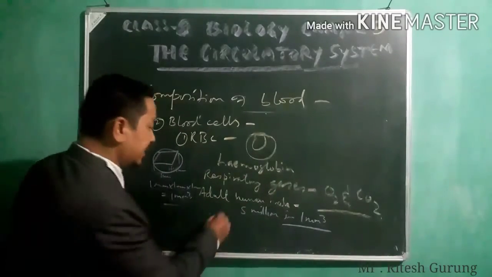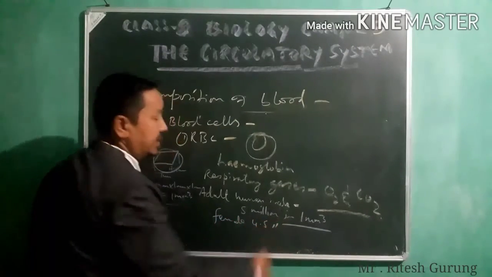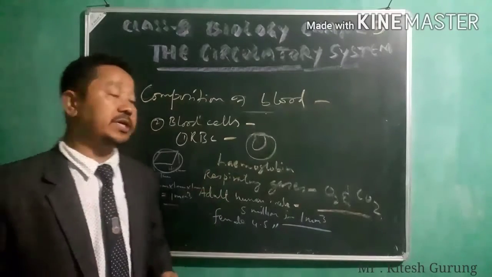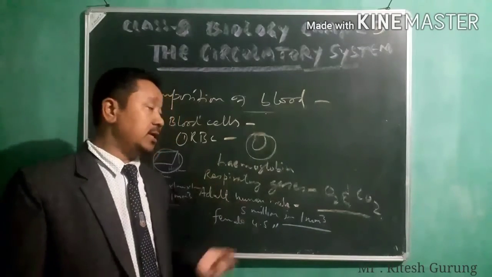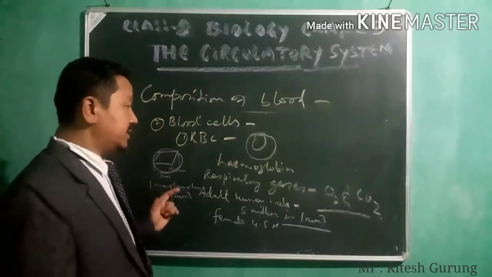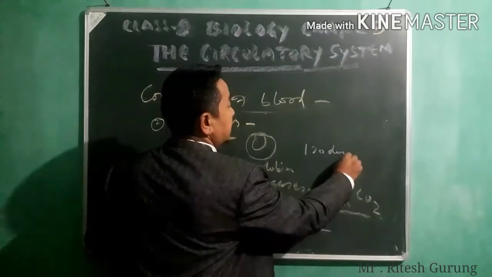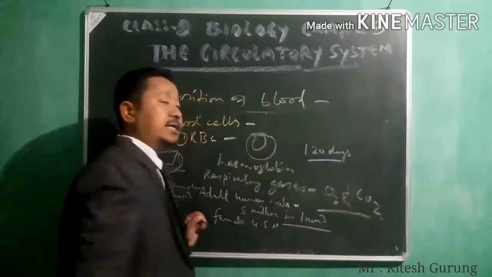Whereas in case of female, it is 4.5 million. So that's the counting of RBCs in the blood of human beings. Then your RBCs survive for 120 days. The average lifespan of RBC is 120 days.